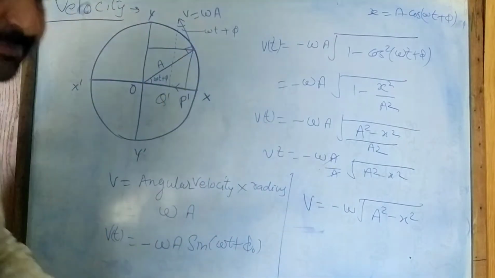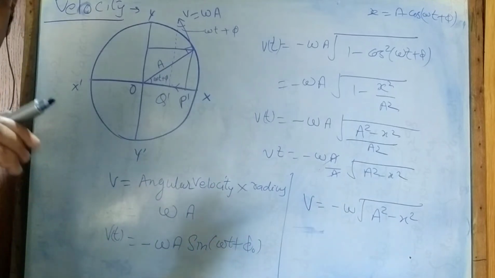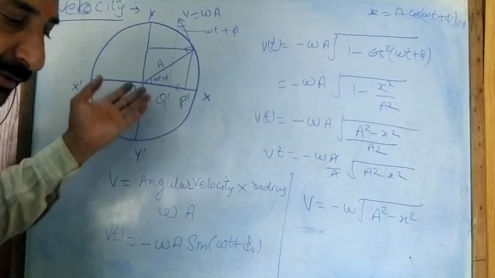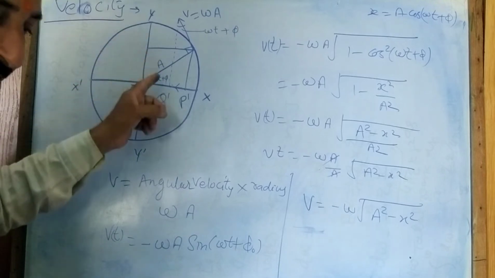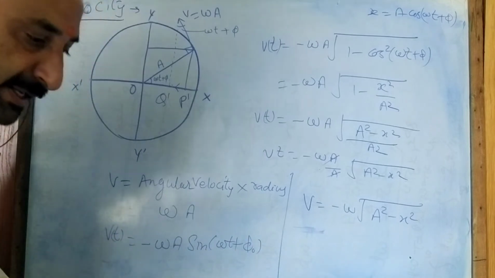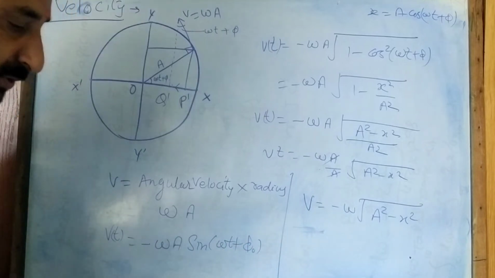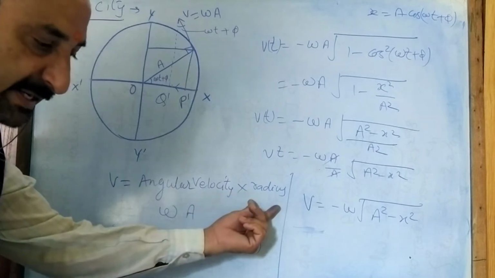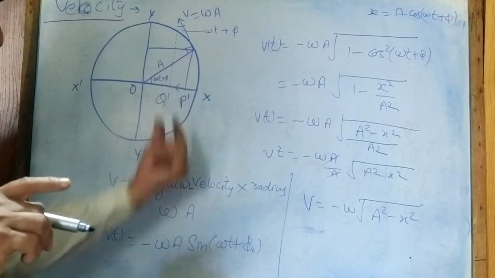Okay. Now here we will talk about the velocity of a particle executing simple harmonic motion. So we are going to derive the velocity. Here we consider a particle P moving with uniform angular speed omega in a circle of radius capital A. The radius of the circle is A, the angular speed is omega, and the velocity vector is v. Then we know that v is equal to angular velocity multiplied by radius, that is omega times A.